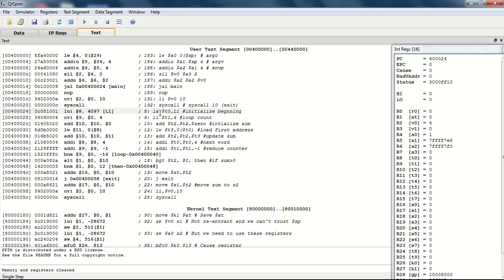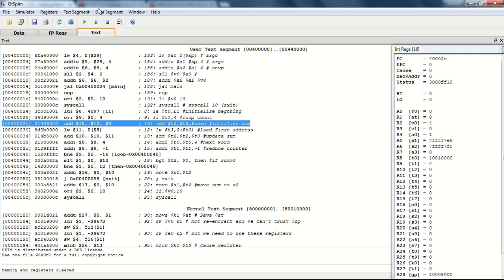As we can see, in the right column the program is written as it is written in the text editor, and in the left column is how it is actually executing. The first pseudo instruction is LA, for load address. This simply loads the address into register T0. We can see the change in register T0 here also. And after that, we move to the next instruction, that is LI, which immediately loads the value 4 in register T1.